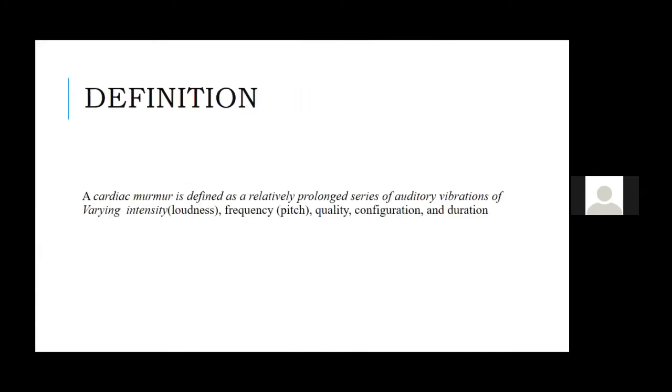So now what are cardiac murmurs? We usually define it as an abnormal flow through a normal valve or a normal flow through an abnormal valve. This is how we used to define it before. However, a cardiac murmur is a relatively prolonged series of auditory vibrations of varying duration.